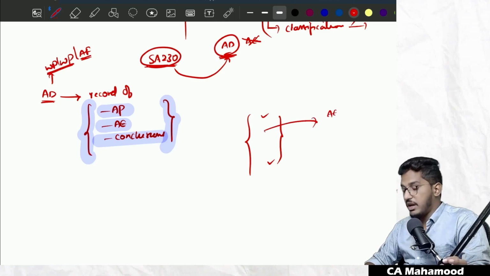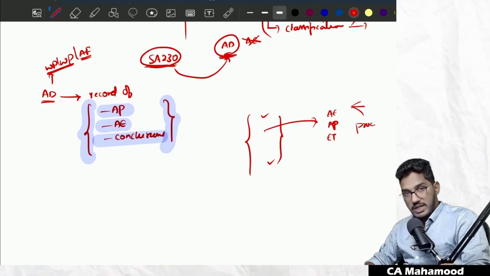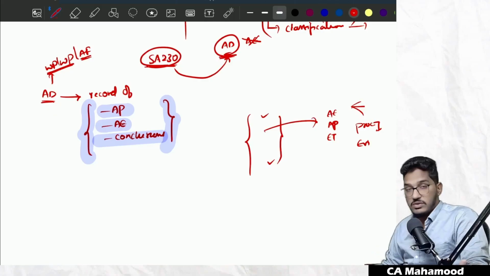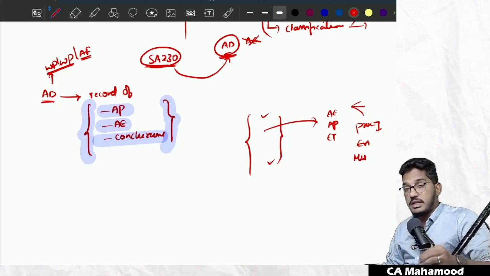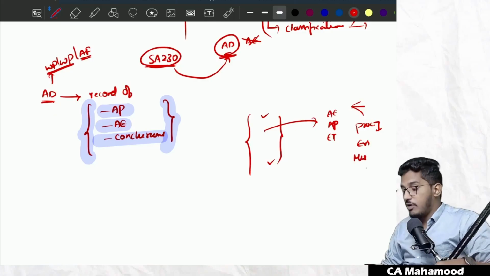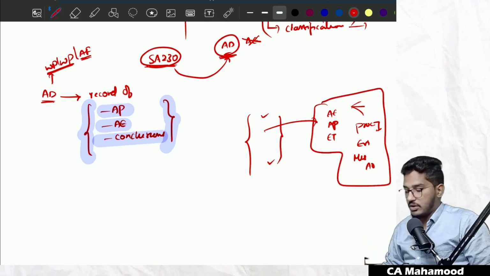Like what is your audit team, what is your audit plan, how many engagement team members are there, which person has carried out which work, what procedures you have performed in each area, what evidence you have gathered by performing those procedures, the supporting documents you have verified, the agreements you have seen, and on the basis of that evidence, how you have formed a conclusion, on what basis you have decided which kind of opinion is appropriate, what is the impact of the misstatement, how you have decided whether the misstatement is material or material and pervasive, and what audit report you have given. So like this, from the beginning till the ending, whatever we have done in the audit, everything should be stored. That we call audit documentation.